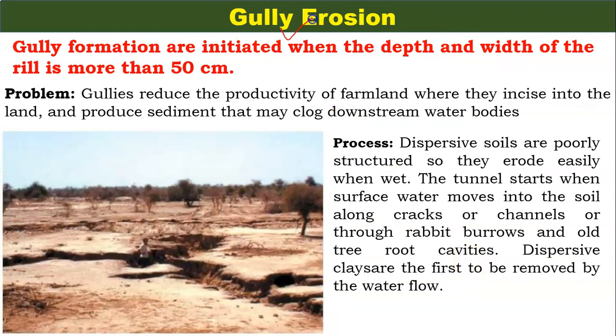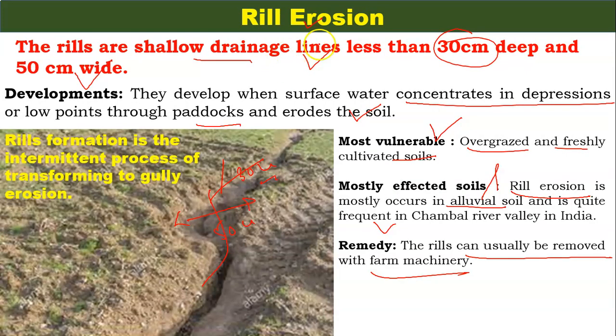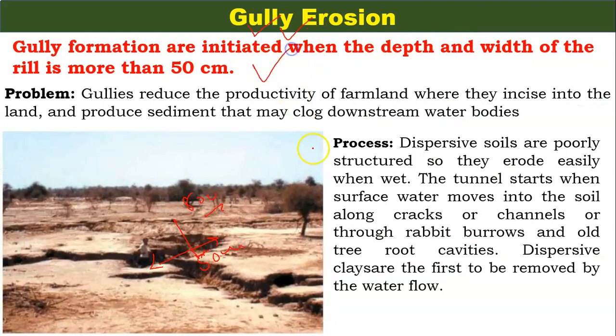Now what is gully erosion? You can identify the difference easily when I explain gully erosion. If you find an erosion 50 centimeter wide and 50 centimeter deep, then you will say that this is gully erosion. So this is the basic difference between a gully erosion and a rill erosion. The depth there is 30 centimeter and in this case the depth is 50 centimeter.